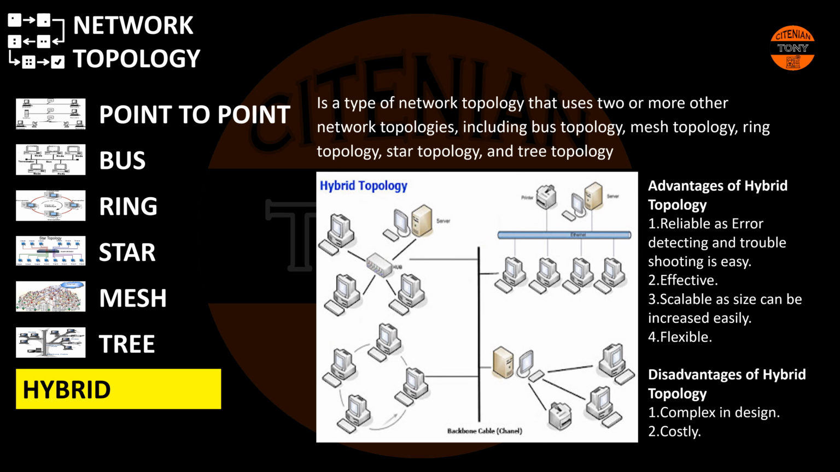Hybrid topology is a type of network topology that uses two or more other network topologies, including bus topology, mesh topology, ring topology, star topology, and tree topology. Advantages of hybrid topology: reliable as error detecting and troubleshooting is easy. Effective. Scalable as size can be increased easily. Flexible. Disadvantages of hybrid topology: complex in design, costly.